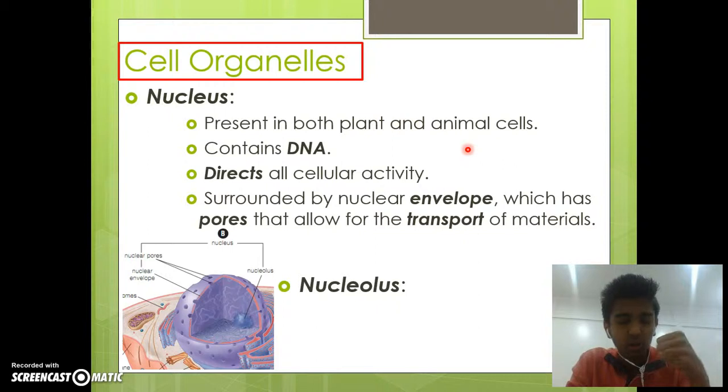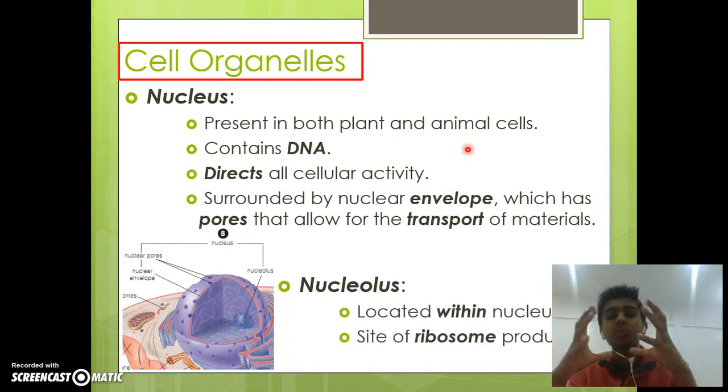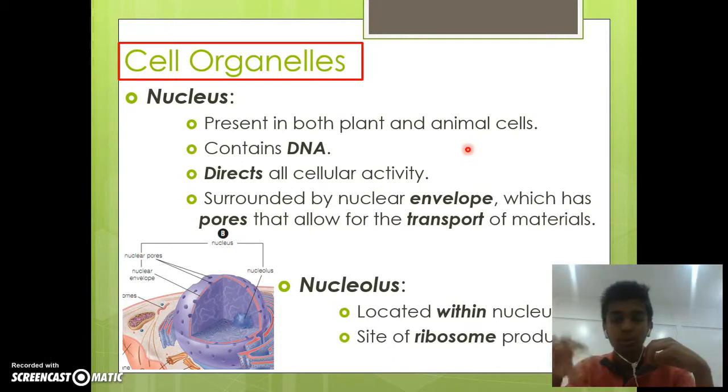The nucleolus is the part inside the nucleus, and it is the site of ribosome production. So I'll be talking about ribosomes further, but the nucleolus is inside the nucleus, and it's the part that makes all the ribosomes.